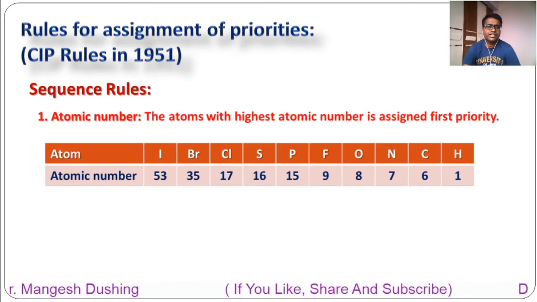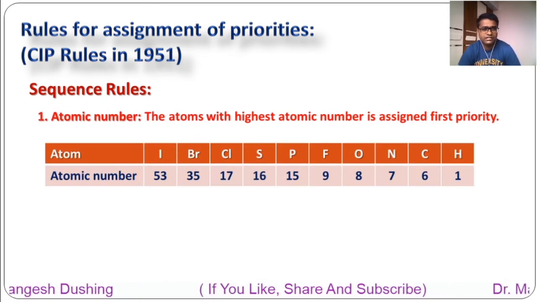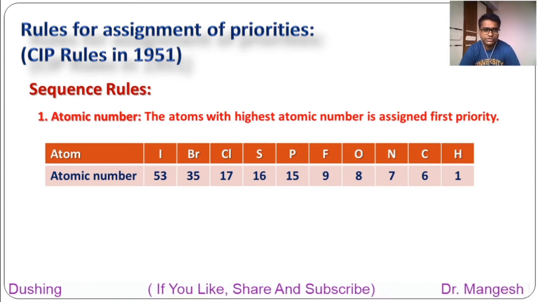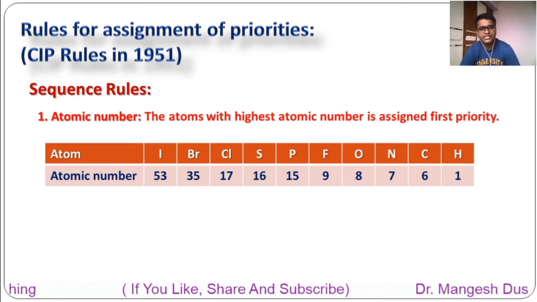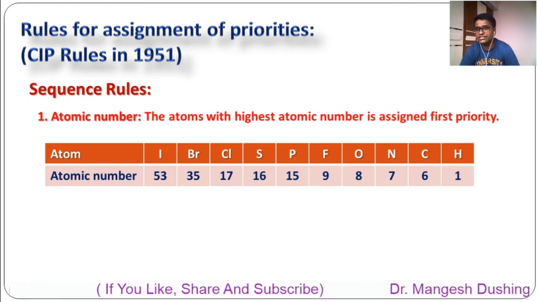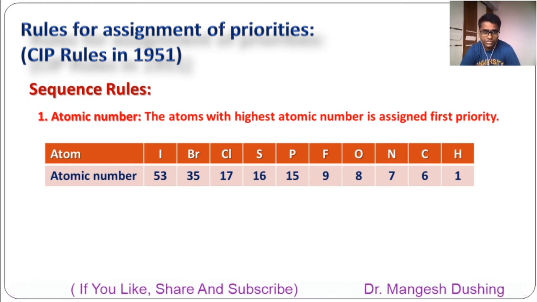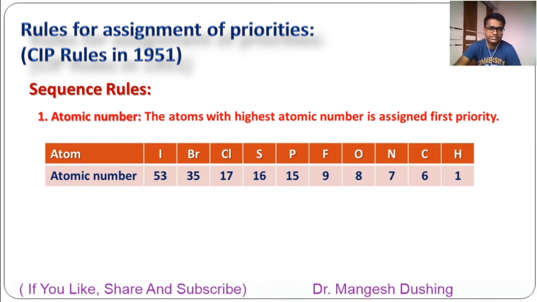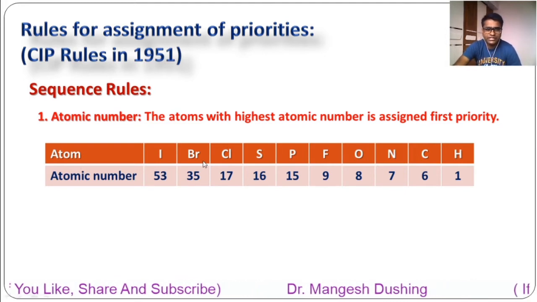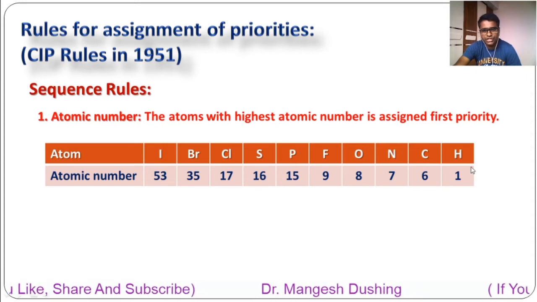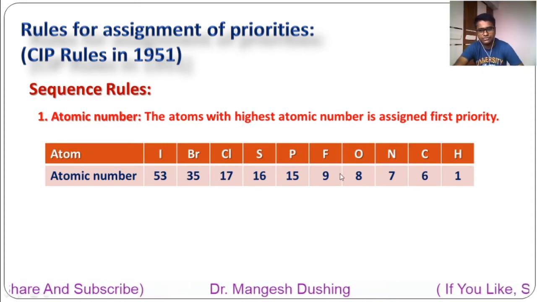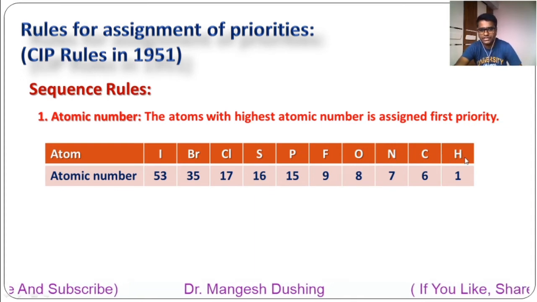The first rule is that the priority is given according to the atomic number. The atom with the highest atomic number is assigned the first priority. So highest atomic number, highest priority. For example, these are some regularly used elements in organic chemistry: iodine, bromine, chlorine, sulfur, phosphorus, fluorine, oxygen, nitrogen, carbon and hydrogen.